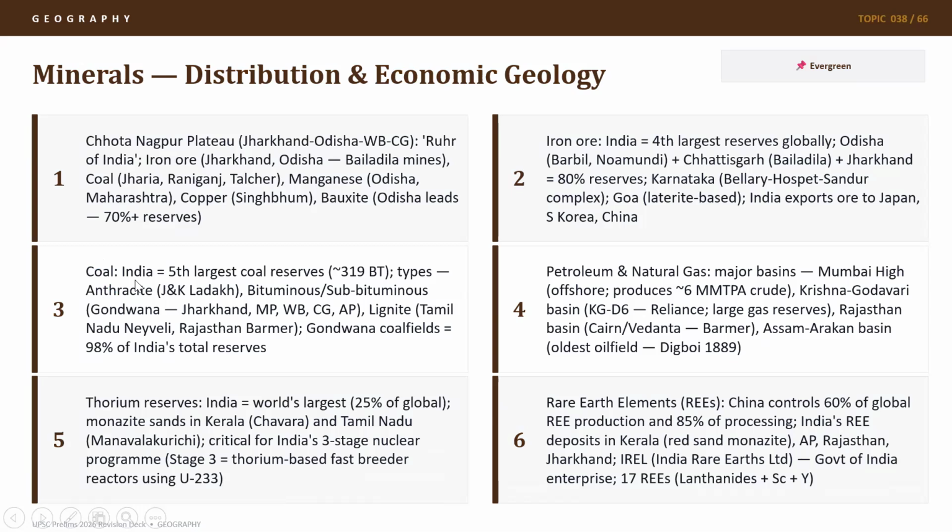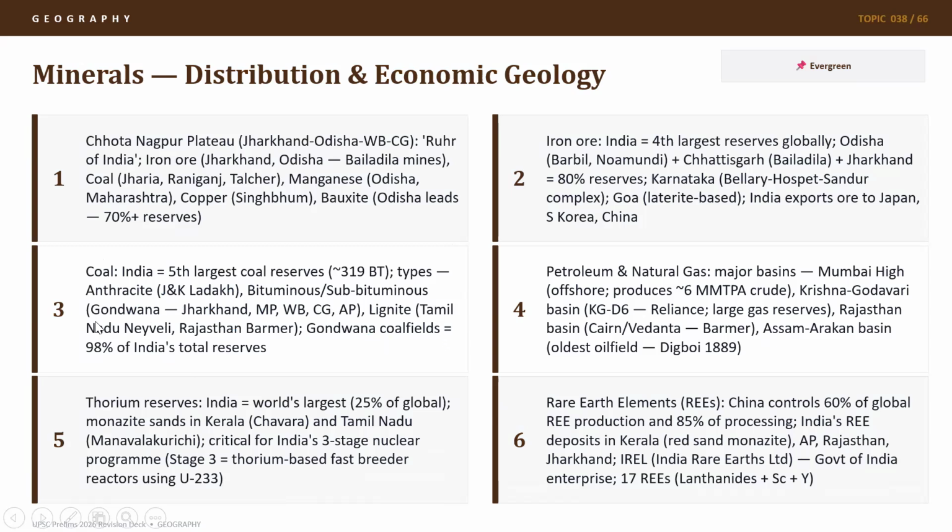In coal, India has the fifth largest coal reserves, around 320 billion tons. The types are anthracite in Jammu and Kashmir and Ladakh. In fact, we have very less quantities of anthracite, and we import a lot of high quality anthracite coal from Australia and other countries. We have large quantities of bituminous and sub-bituminous in Gondwana, Jharkhand, Madhya Pradesh, West Bengal, Chhattisgarh, and AP, and lignite coal in Tamil Nadu, Neyveli, Rajasthan, Barmer.